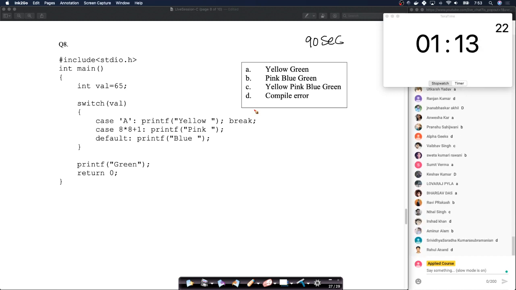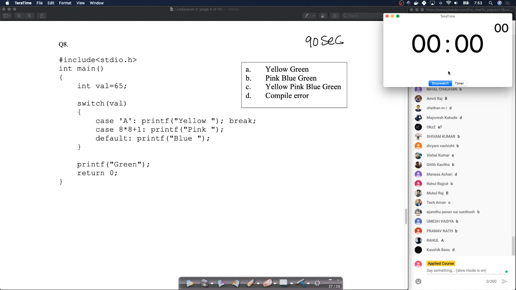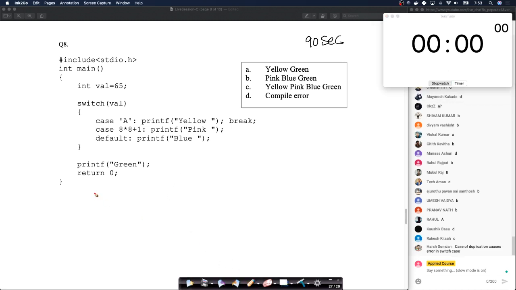Okay, I see a lot of answers here. I see A, B, C, D, all options here. Just think through it. It's actually a very simple problem. Again, this is a slightly tricky but a simple problem actually.